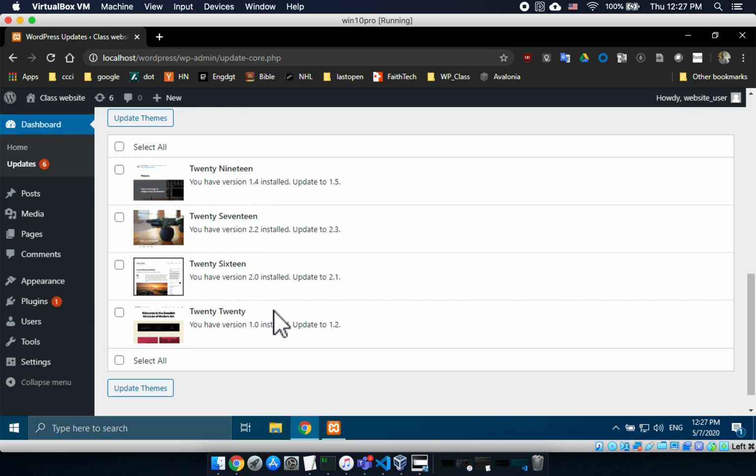Now, I think I mentioned this before, but if I haven't, one of the reasons we made a child theme for 2020 is that 2020 is getting an update, just like here. It's going from version 1.0 to 1.2. If we had just taken the 2020 theme and modified it by changing the files, when we run this update, our changes would get wiped out because new files would replace our files and our changes would be lost. When we do a child theme, our child theme gets left alone, but 2020 takes its place.